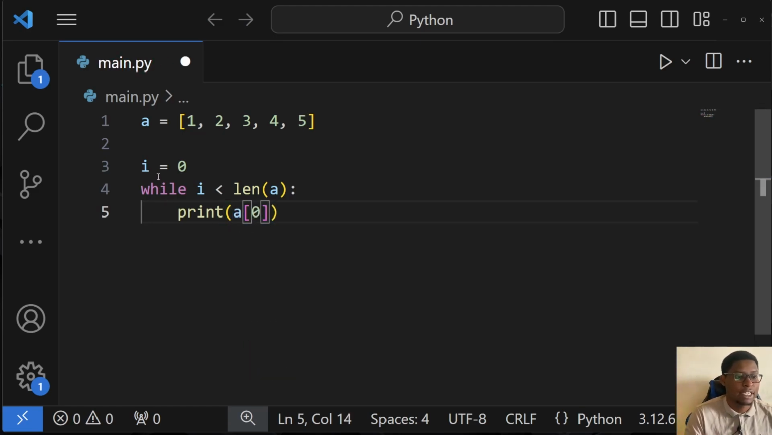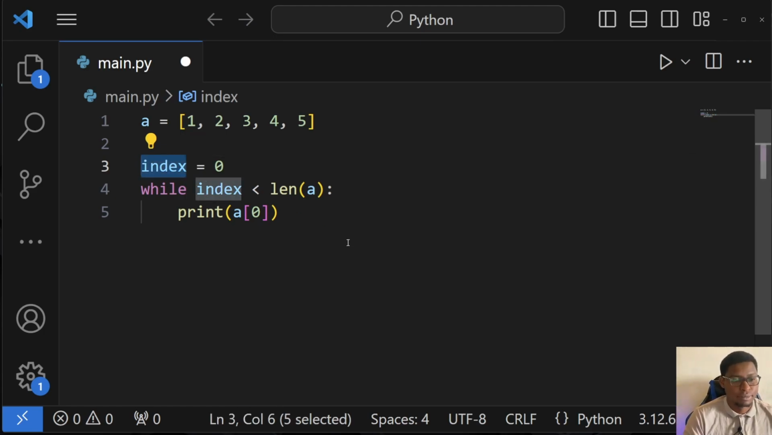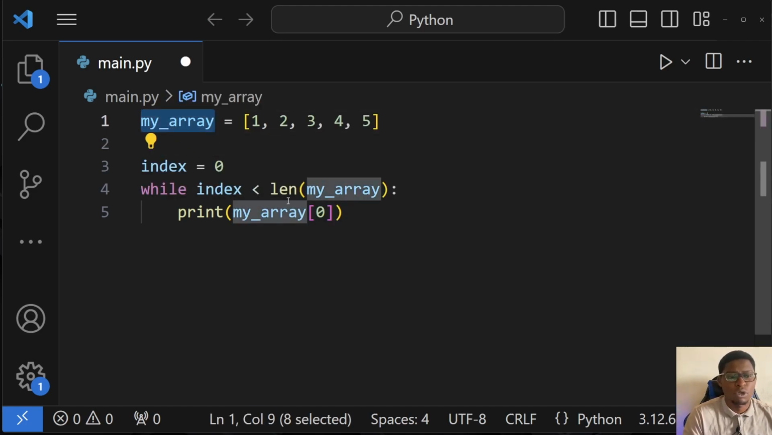So I can also rename this to index so that it makes more sense, right? Whenever you're naming variables, it's always best to name them with names that make sense. In fact, let's do that for this array as well. So I'm just going to call it my underscore array. So it's always good to name your variables with names that make sense. That way you'll be able to know what they mean whenever you're running your code. It will be easier to read as a developer.